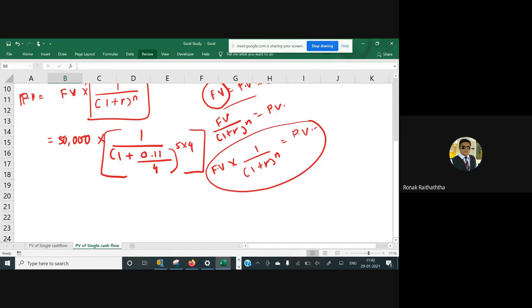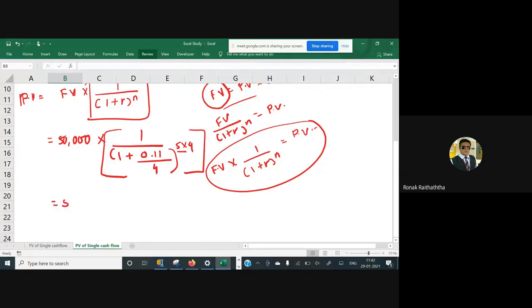If it would be 6 monthly, then you will get 2, because in a year you get 2 six-month periods. So whatever frequency you get, now divide the rate by that frequency and multiply n with that frequency. As simple as that.